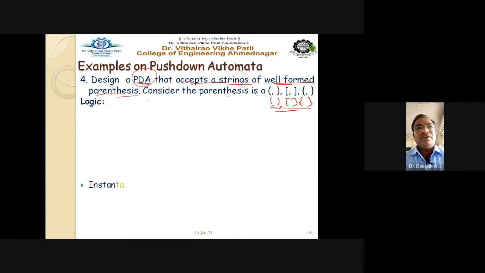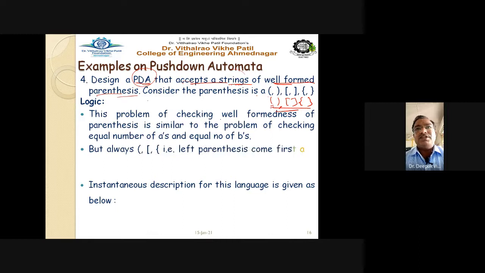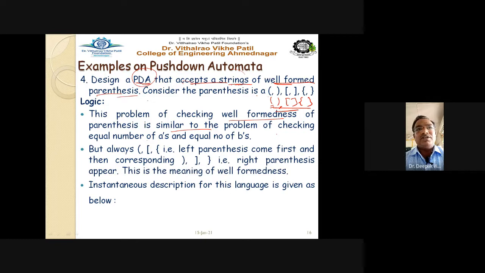Now what is the meaning of well-formed parentheses? So let us see here. This problem of checking well-formedness of parentheses is similar to the problem of checking an equal number of A's and an equal number of B's. But always the opening round bracket, opening square bracket, opening curly bracket, that is the left parenthesis, comes first, and then the corresponding closing parenthesis, that is the round bracket, square bracket, and curly bracket, the right parenthesis, will appear. So this is the meaning of well-formed parentheses.